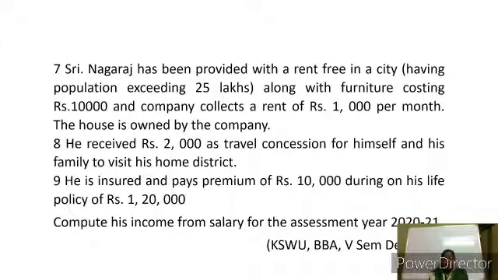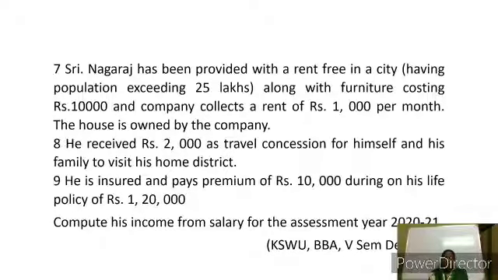He is insured and pays a premium of rupees 10,000 on his life policy of rupees 1,20,000. Compute his income from salary for the assessment year 2020-21. This is asked many times in the examination, KSW BBA 5th Sem 2010. Here Nagaraj has been provided with rent-free concession, which we have to calculate. For that, first we have to calculate salary, and then calculate the remaining things.